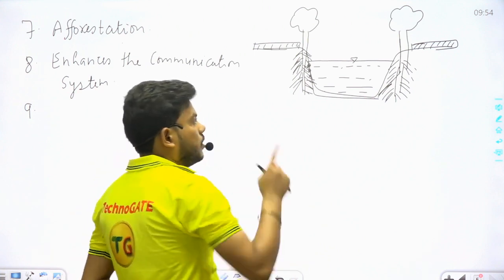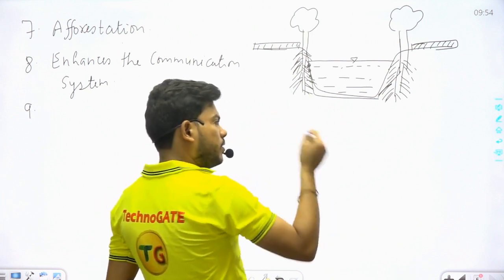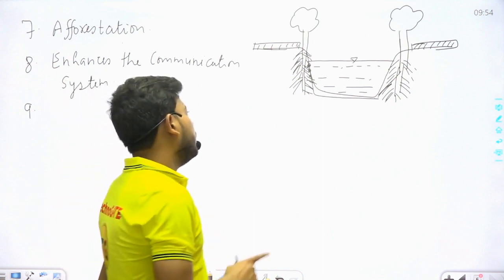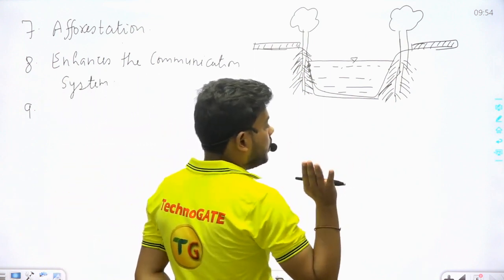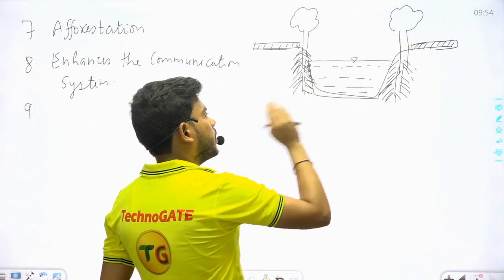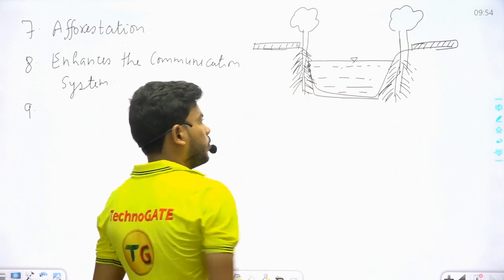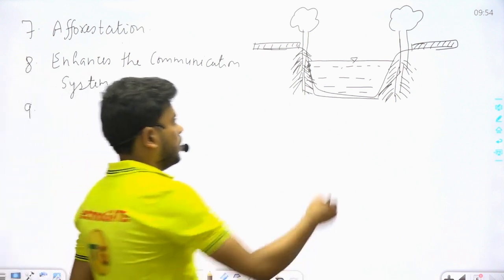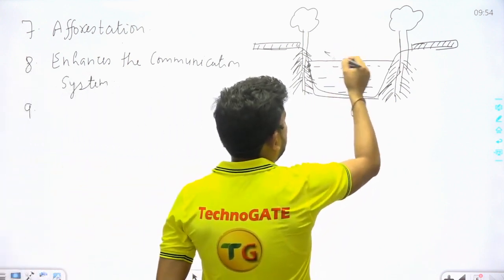So if there is a canal, then we can transport through the canal from one point to another point, and this is known as navigation channel.